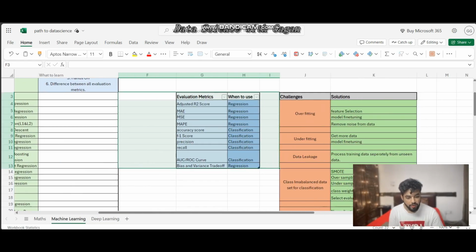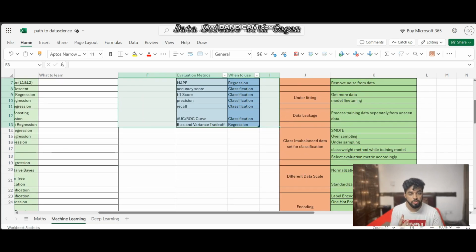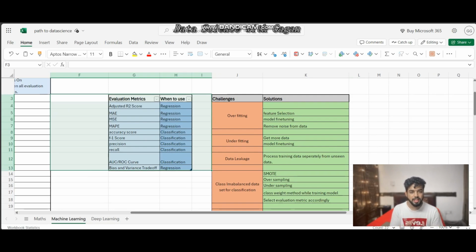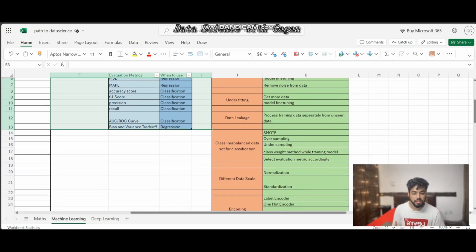Okay. And then we have some other topics that we should cover, or that we should learn in machine learning. Basically, these are some challenges, right? Like, what is overfitting, and what is underfitting, and then how can we deal with overfitting and underfitting? Then we have data leakage. Then what could we do to avoid data leakage?